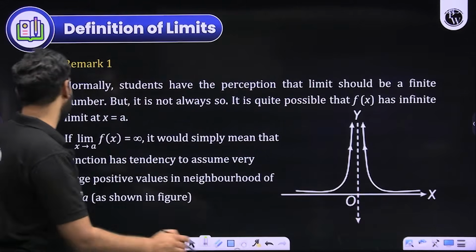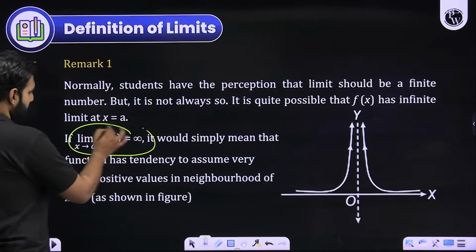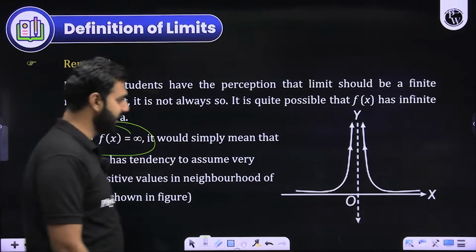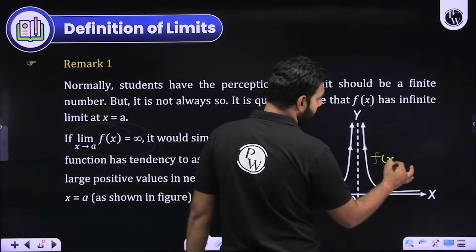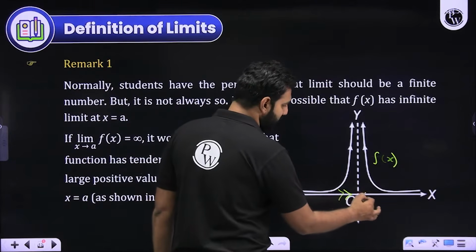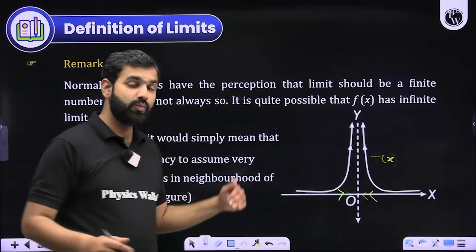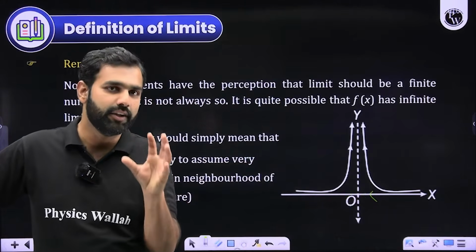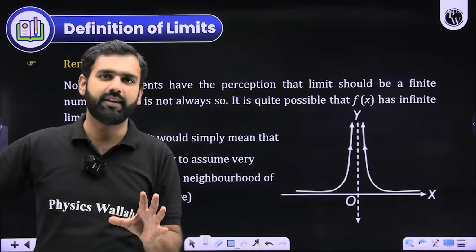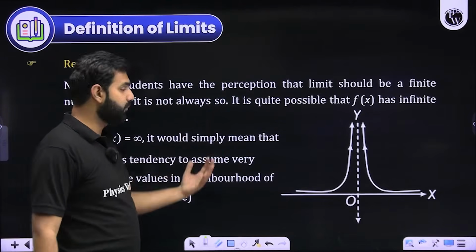And that's where we say that the limit of f of x when x approaches a is infinity. Let's say this point is a and this function is f of x. So if the limit of f of x when x approaches a is infinity, then infinity means it is tending towards, it is approaching a significantly huge value. Are you understanding the concept of infinity through the concept of limits?